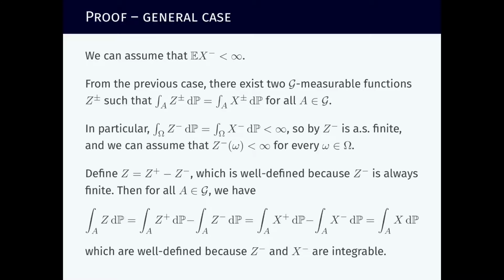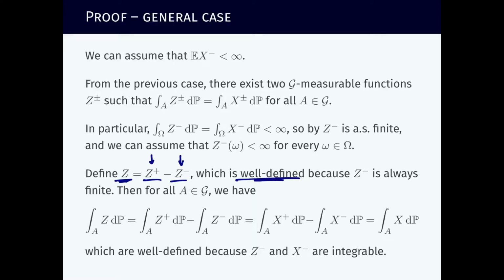And now finally, we have defined these two functions, which by abuse of notation we called Z plus and Z minus. Now we define Z to be exactly the function that has Z plus as its positive part and Z minus as its negative part, because both of these are non-negative functions. So if we now take the negative part of this variable, it will be Z minus, and if we take the positive part, it will be Z plus. Okay, this is well defined.